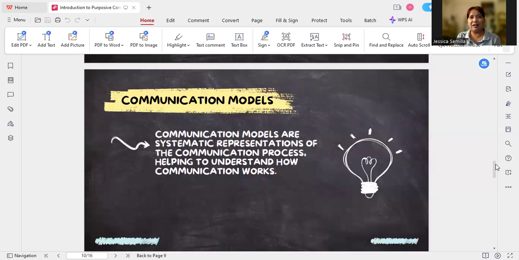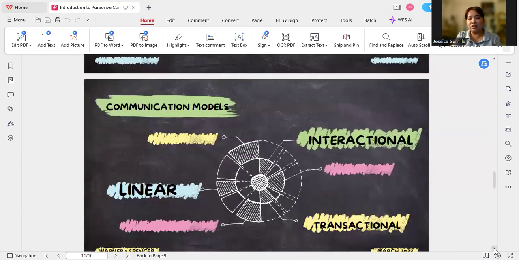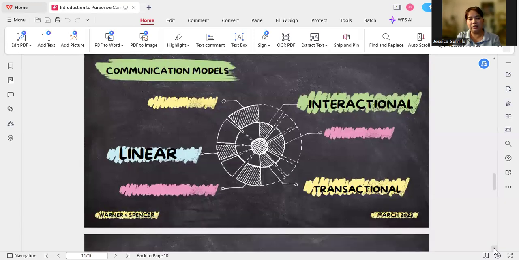Actually, these are the three general communication models wherein some of the theories are linked to the different models and they just add something to make it different from the other process. So let's proceed. We're going to dig into the three communication models. The first one is linear, the second one is interactional, and the third one is the transactional model.